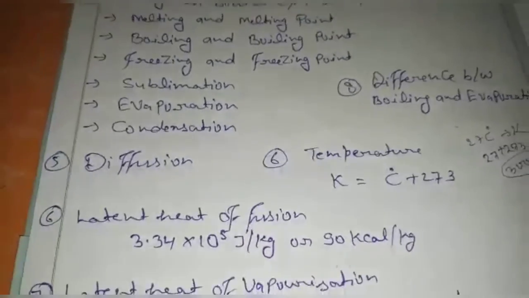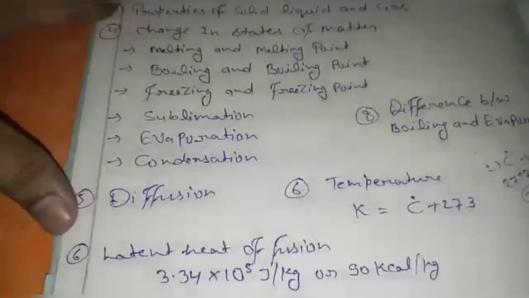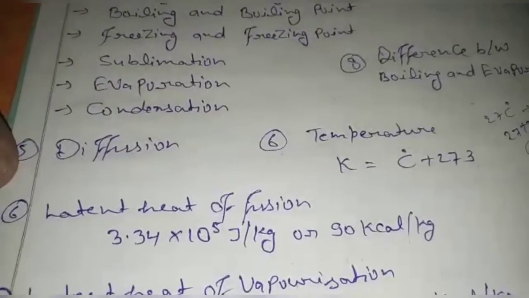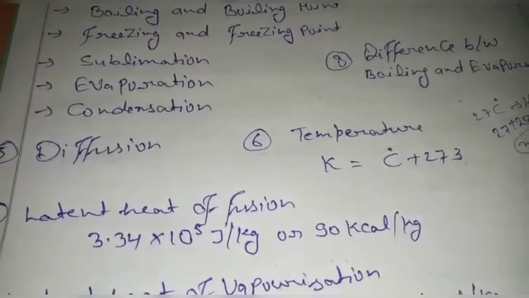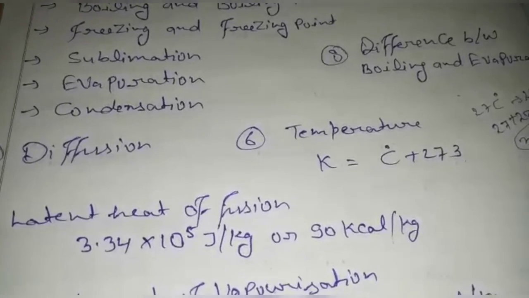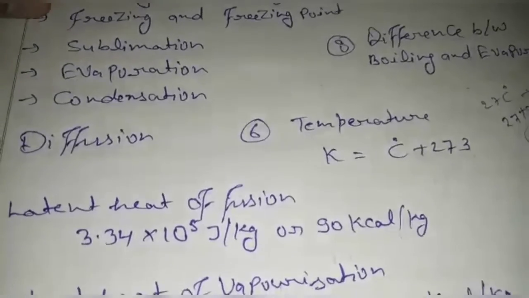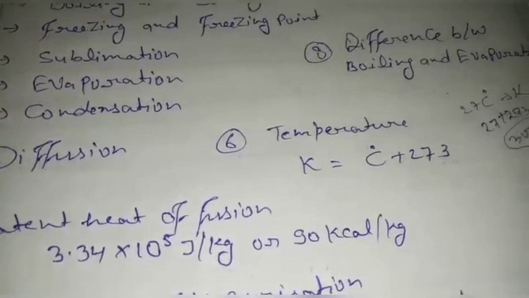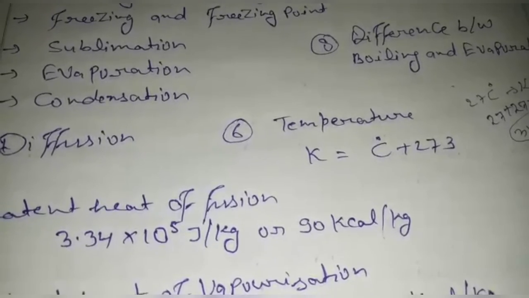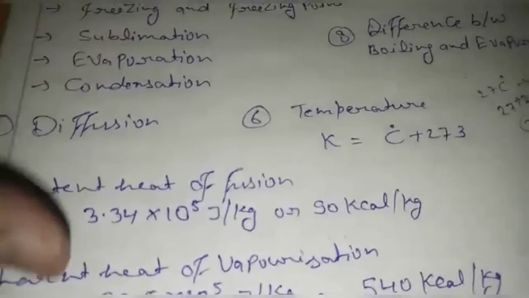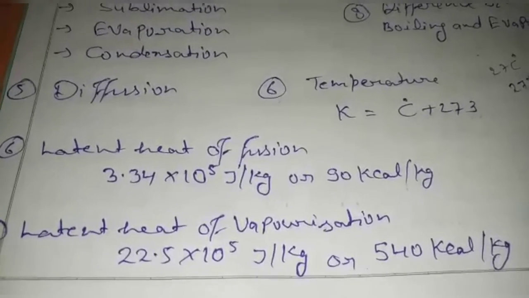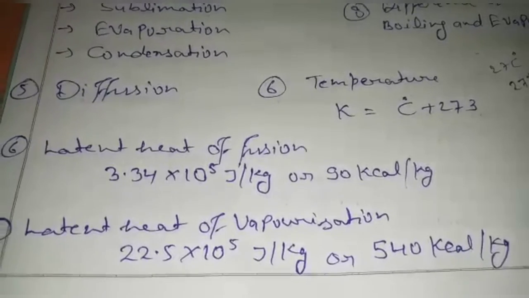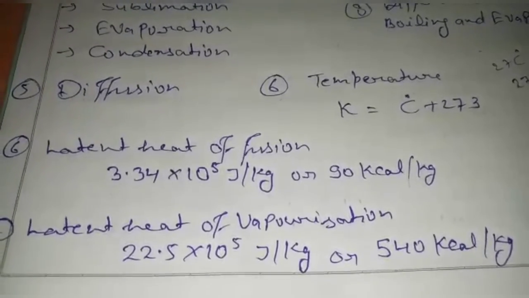Latent heat of fusion is the required amount of heat to convert 1 kilogram of solid into liquid, which is 3.34 into 10 power 5 joule per kilogram, or 80 kilocalorie per kg. Latent heat of vaporization is the required amount of heat to convert 1 kilogram of liquid into gas or vapor.